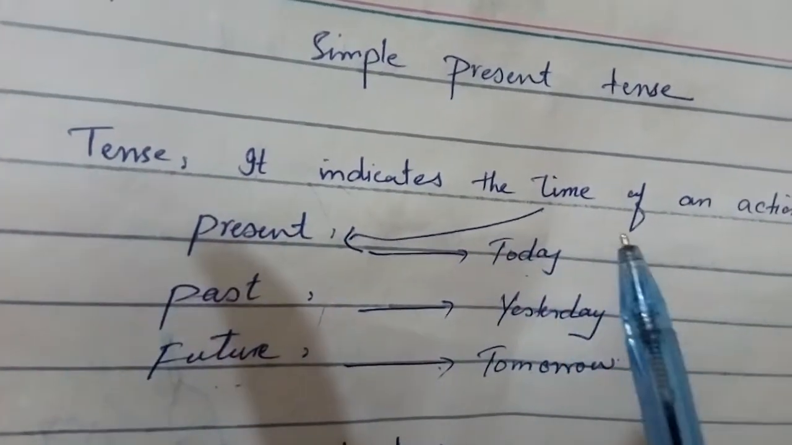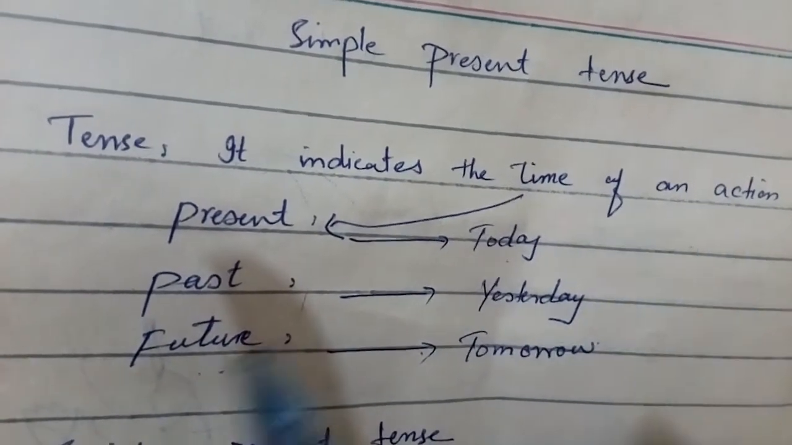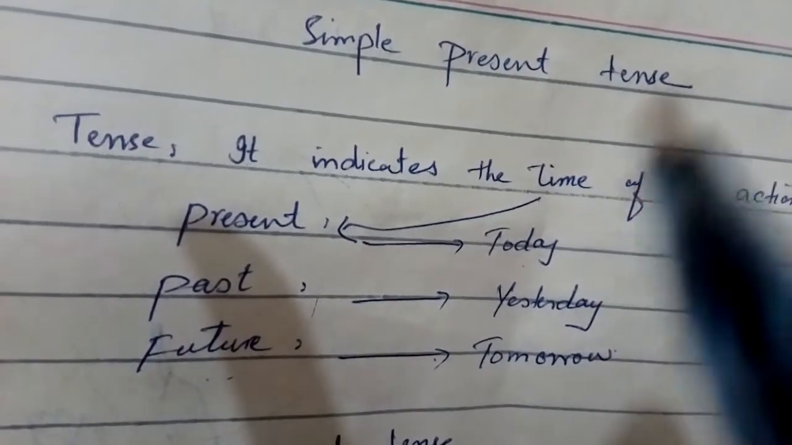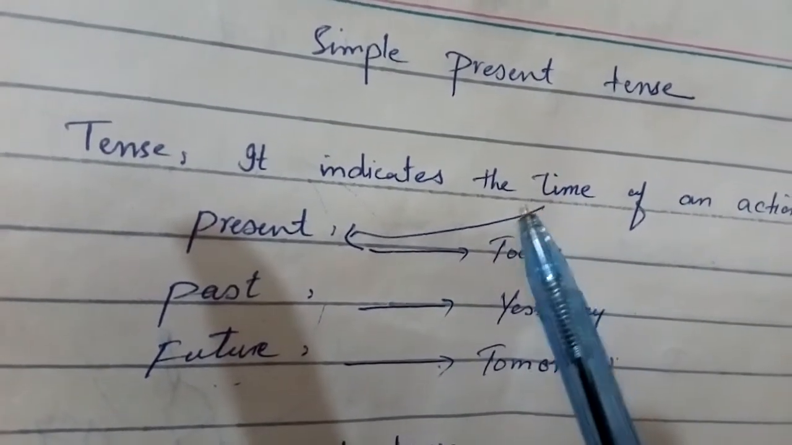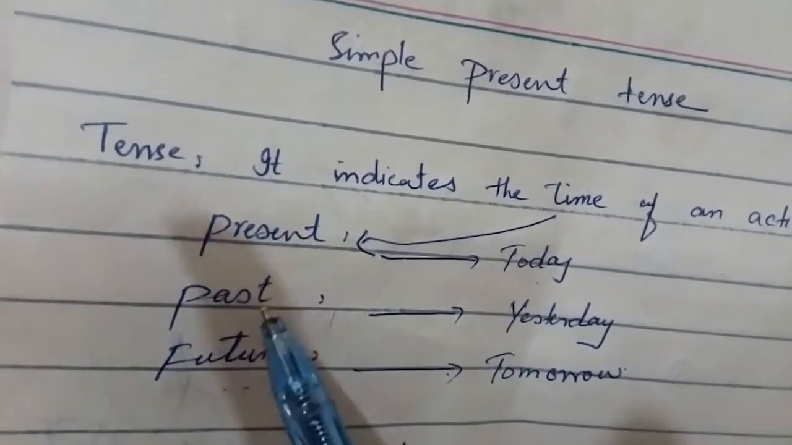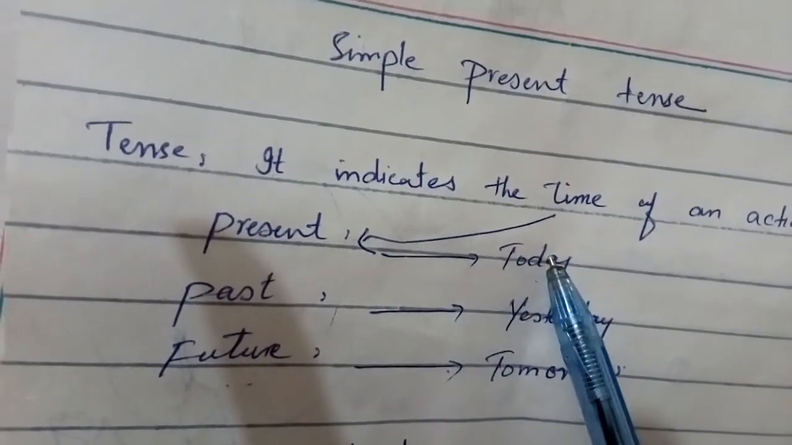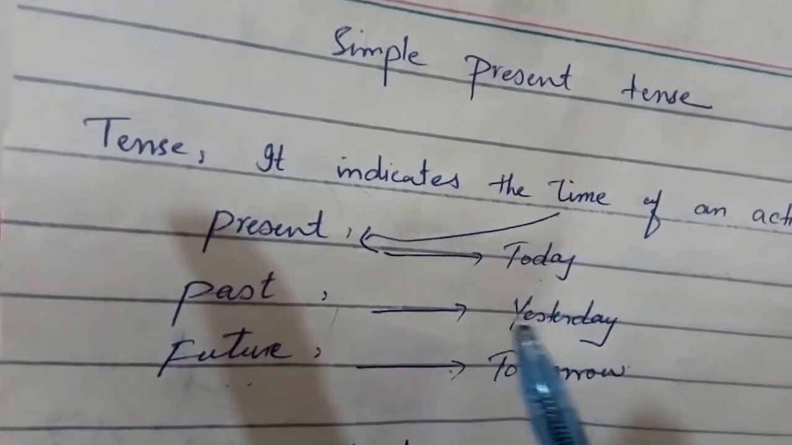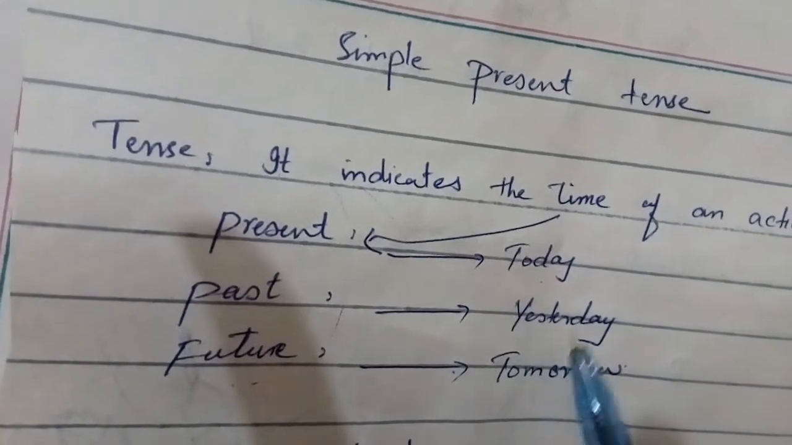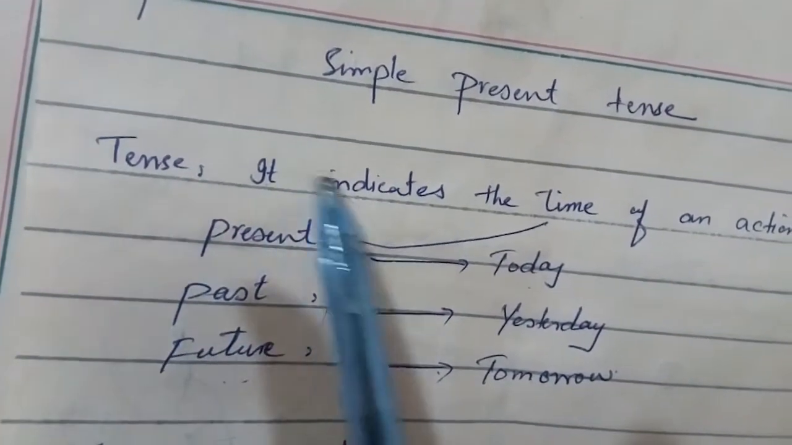Viewers, tense indicates the time of an action. When an action or an activity has happened, we need to know what the actual time is. Time is divided into three tenses: present, past and future. Present shows today's actions, past shows yesterday's actions and future shows tomorrow's actions. So, time revolves around these three categories of the tense.